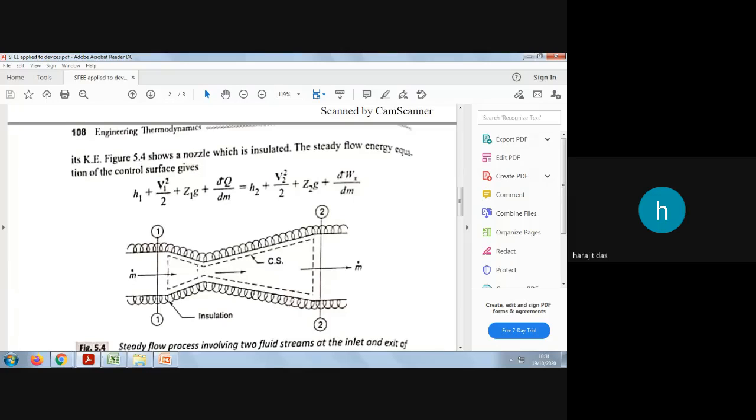So in terms of this mass basis, we can write the SFEE in this way: h1, the specific enthalpy at 1, plus V1 square by 2, this is the kinetic energy term per unit mass. Then Z1 g, from a datum line, where Z1 is the height. I have told you there is no need to write dm by dt because this is a mass basis equation.